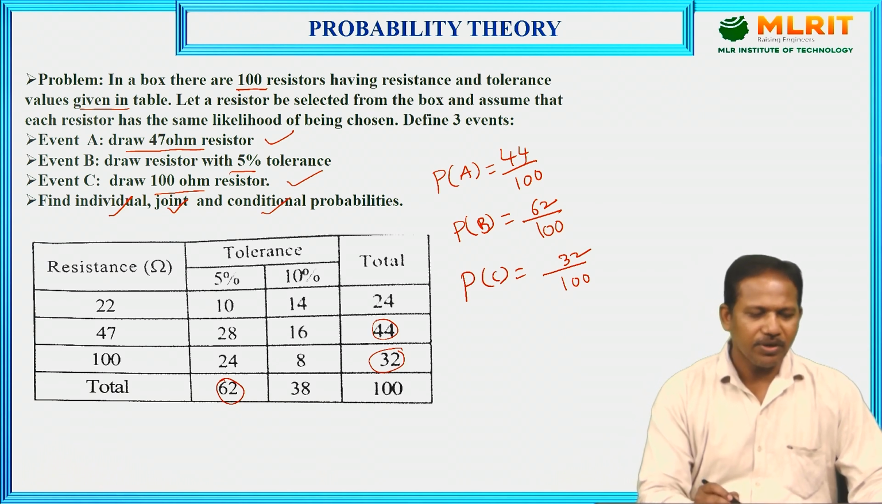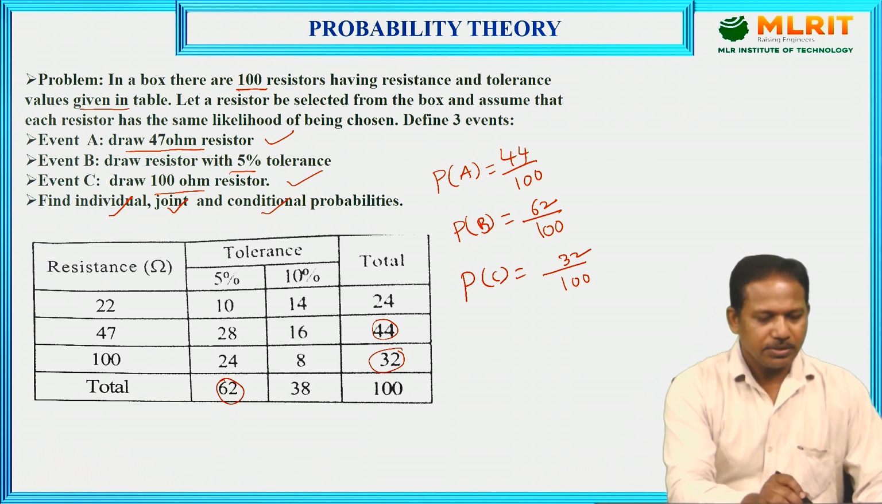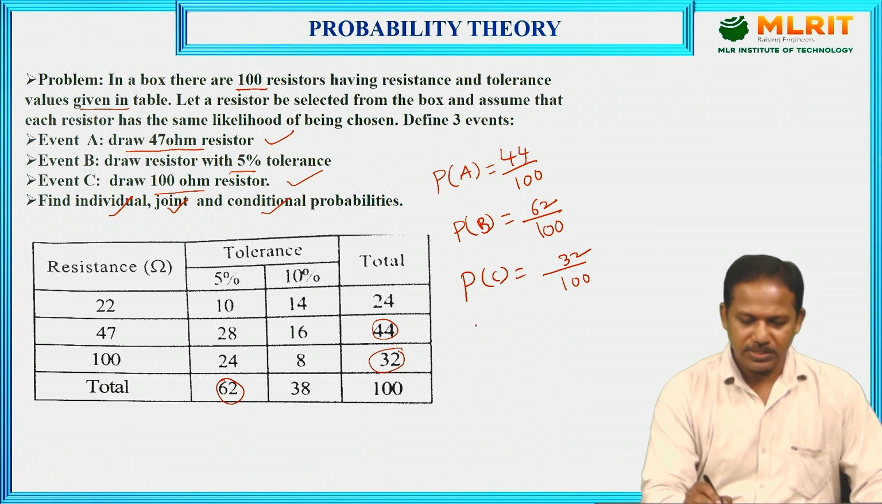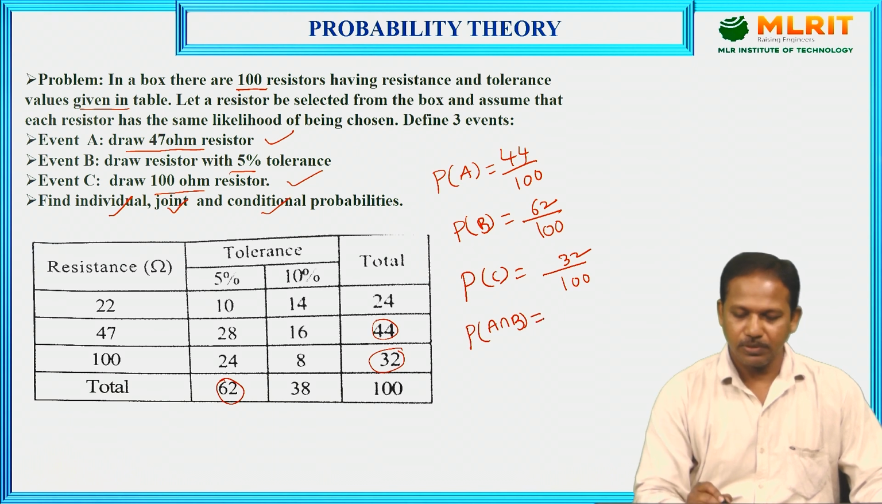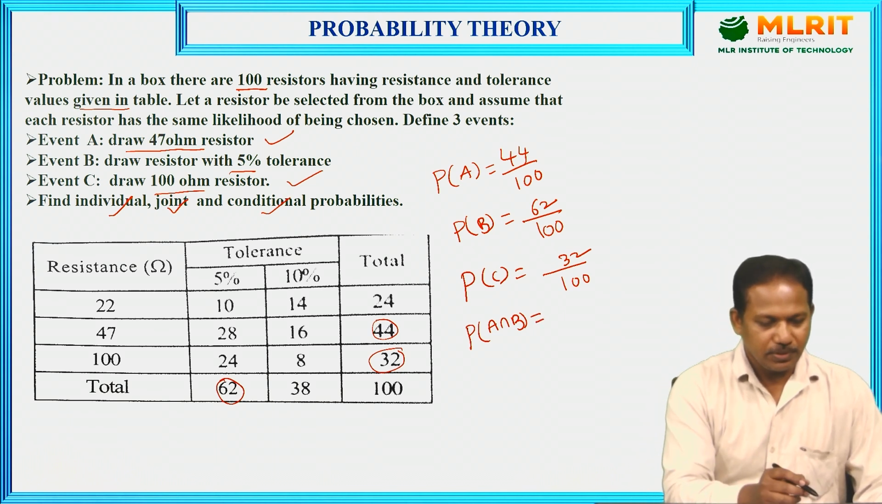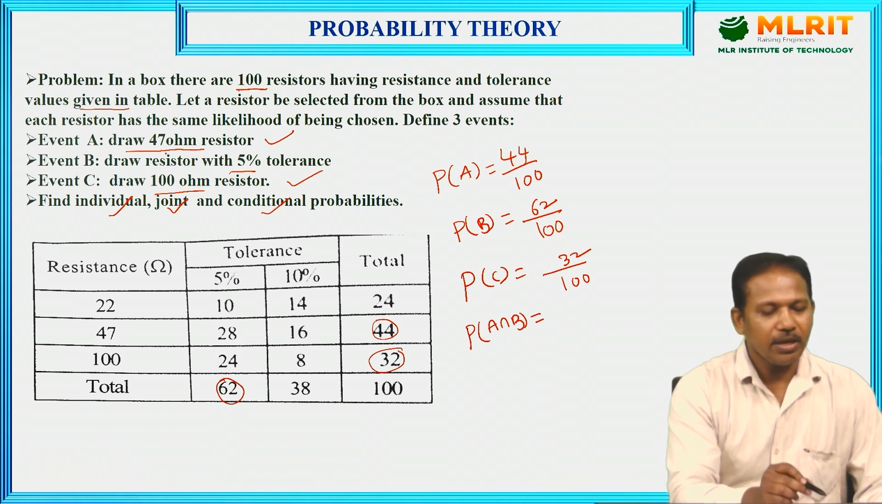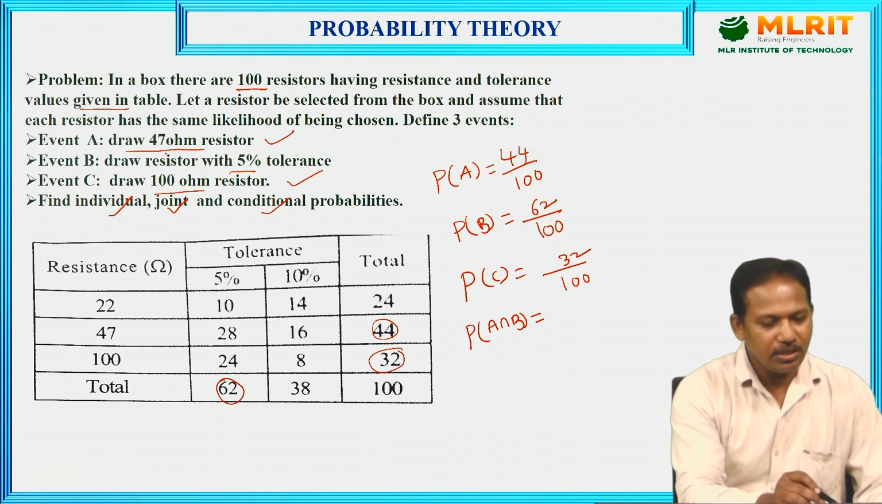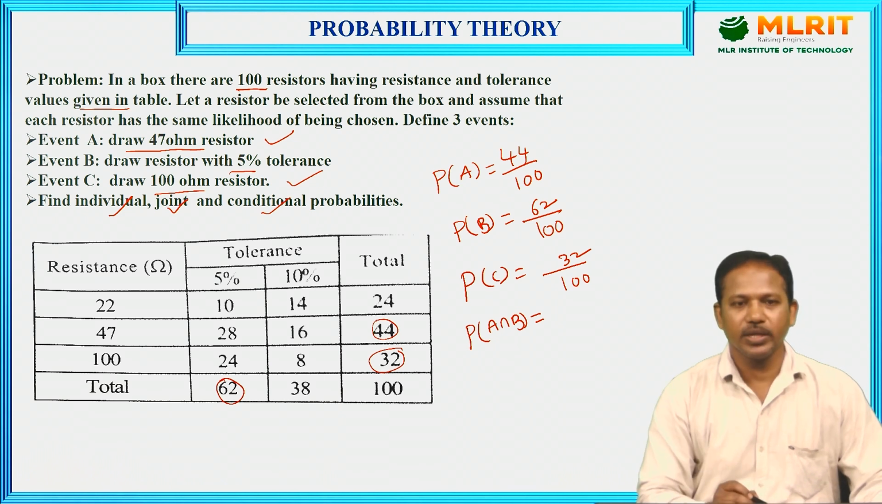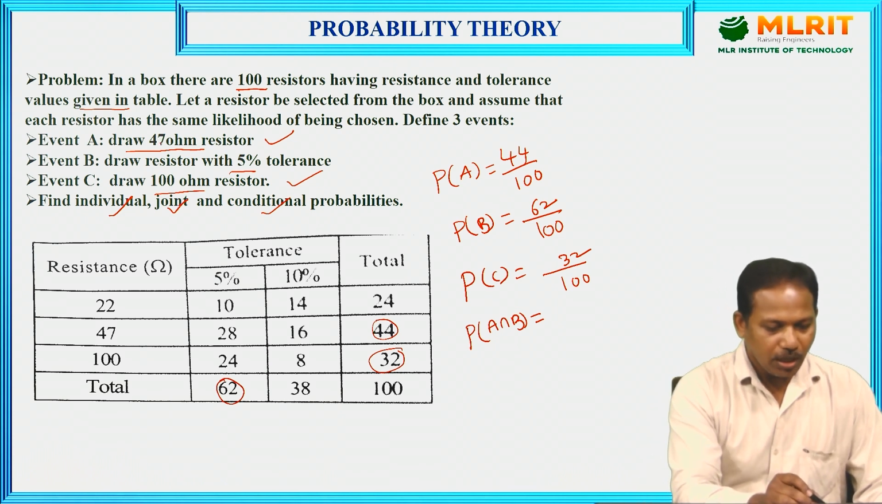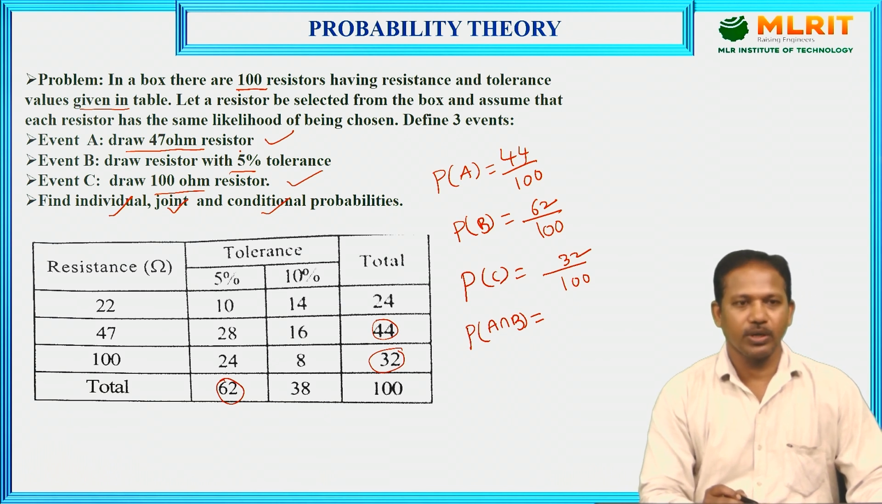Next, I want to find joint probability. So we can find the probability of A intersection B. Now, what is meant by A? What is meant by B? A is drawing the 47 ohm resistor. Event B is 5% tolerance. Now, I need to find the common between 47 ohm with 5% tolerance.